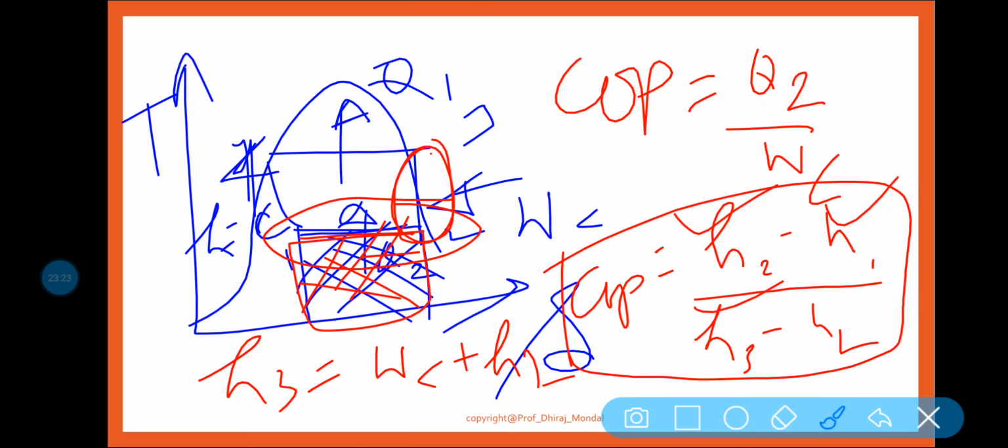You need to know the enthalpy values. By the help of the Mollier chart, or by the help of the steam table, the refrigeration table, you can easily find out the value of enthalpy at points 1, 2, 3, 4, and H4 is equal to H1. Remember, because it is an isenthalpic process. The expansion is going on isenthalpically. Okay. So I hope it is clear how we can find out the COP of a vapor compression refrigeration system.